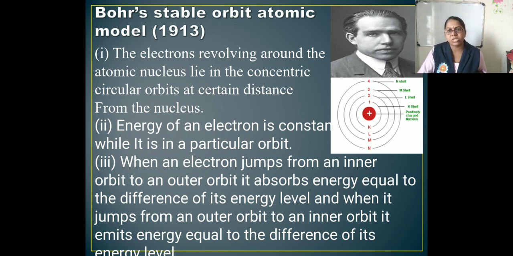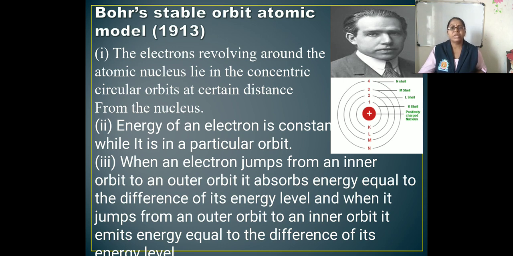The second one is, the energy of an electron is constant while it is in a particular orbit. That means a particular orbit has a particular energy for an electron.